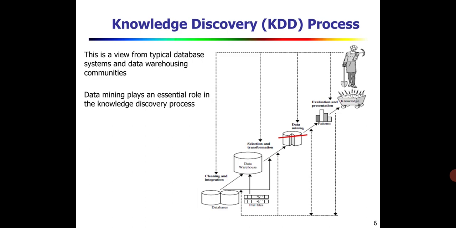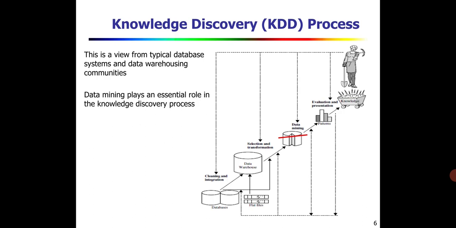The cleaning process, and then the integration process. The cleaning and integration, in the sense that we have partial data or noisy data, consistent data or inconsistent data. Before going for analysis, we need to have clean data. So first of all, the data must be cleaned, that means noisy or inconsistent data is removed. Then the data is located in different databases, so all the data must be integrated based on relevancy and categorized. Then in an organized manner, it should be stored in the data warehouse. Now you know the content of the data warehouse.